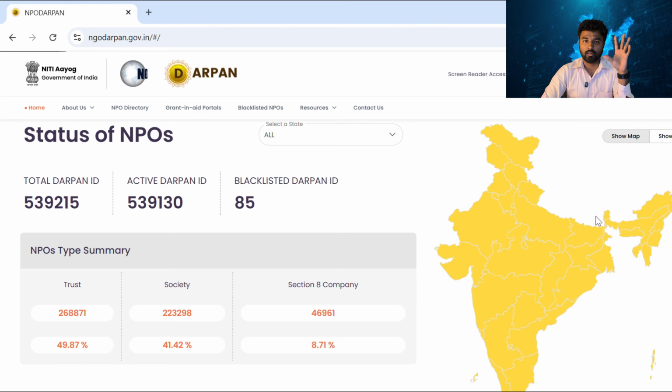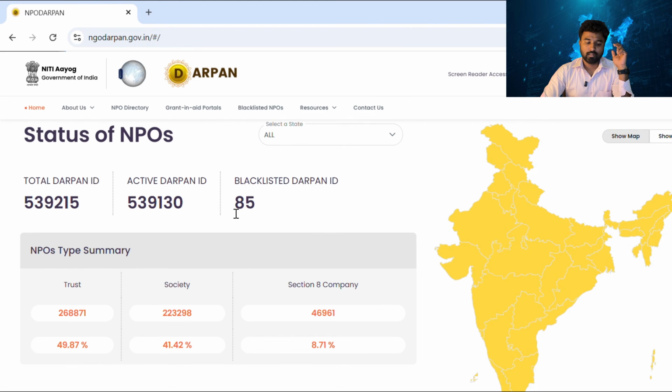5,39,215 NGOs are registered in this Darpan portal, which means these are all officially registered NGOs. You can call it the number of NGOs in India so far, and this number is increasing day by day. That is another story. There are active Darpan IDs and blacklisted Darpan IDs, maybe due to various reasons.